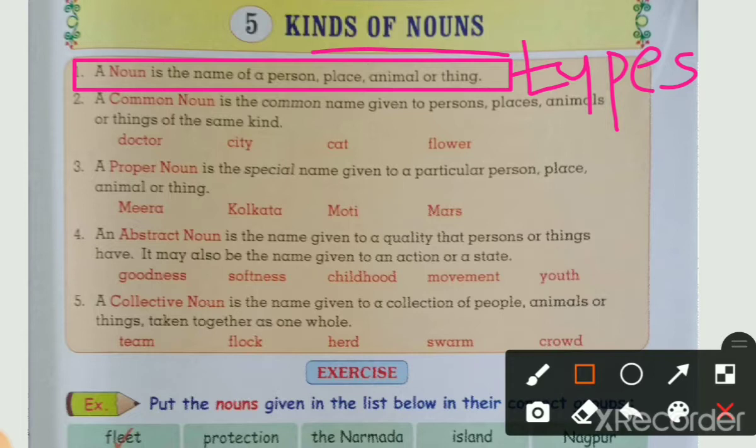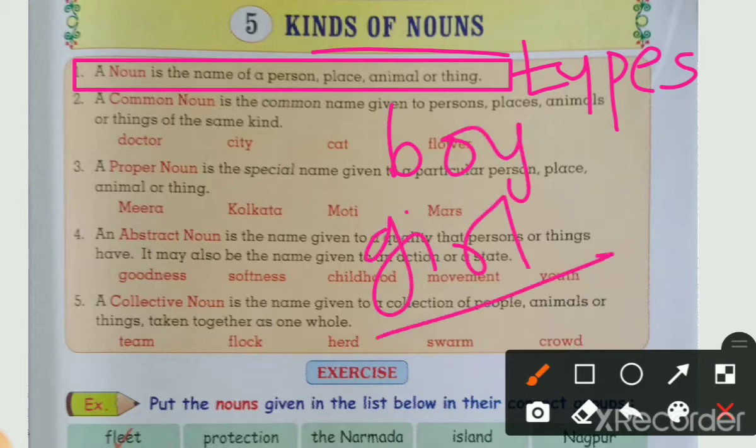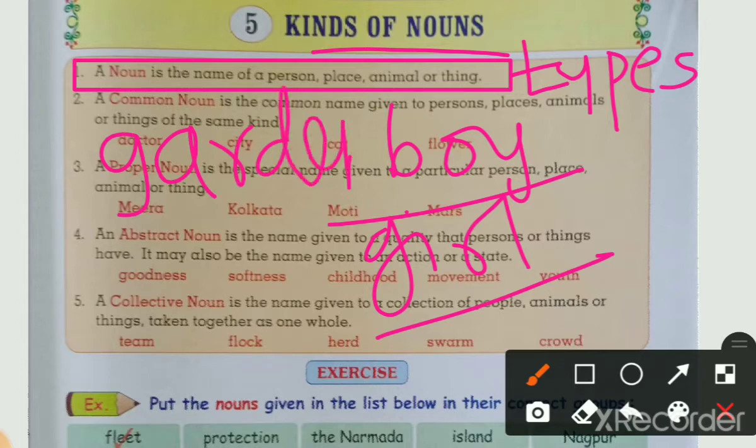In the person category we have girl, and so on. These are naming words and they are called nouns. Then place: garden, hospital, temple, words like that come.